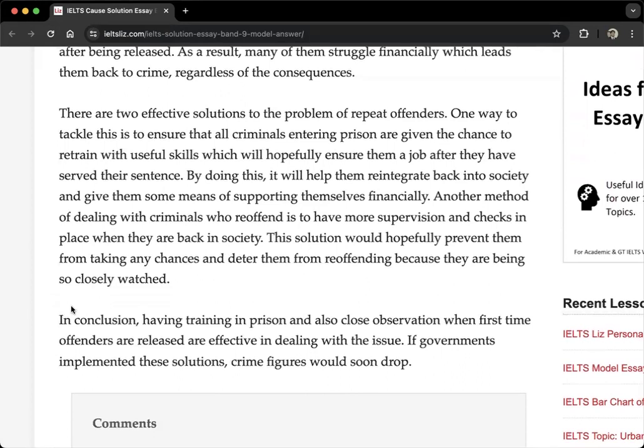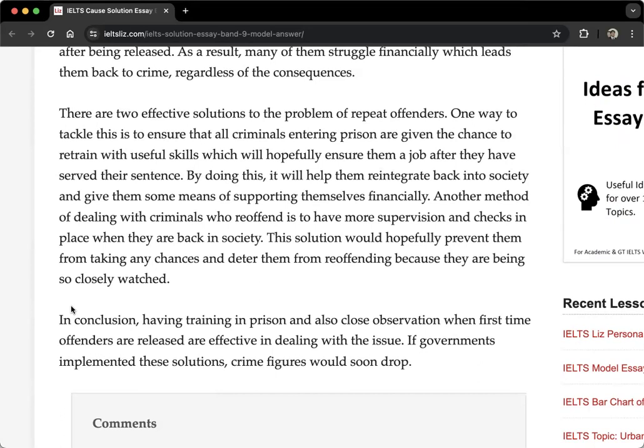Okay, and conclusion. I'm gonna read it. In conclusion, having training in prison and also close observation when first-time offenders are released are effective in dealing with this issue. If governments implemented these solutions, crime figures would soon drop. So two sentences. First one is the conclusion itself, when they are just summing up ideas. So what ideas? Having training in prison, skills, and also close observation, control. These are effective in dealing with this issue.